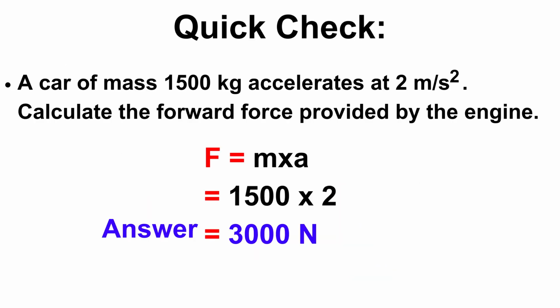Now here we are going to see a quick check. A car of mass 1500 kilogram accelerates at 2 meters per second square. Calculate the forward force provided by the engine. If we want to calculate it, we will apply the formula F is equal to M into A. Now the car's mass is 1500 kilogram, so we will put it under M, and the acceleration, which is A, will be 2 and it will be written under A. So when we multiply 1500 into 2, the force will be 3000 Newton.